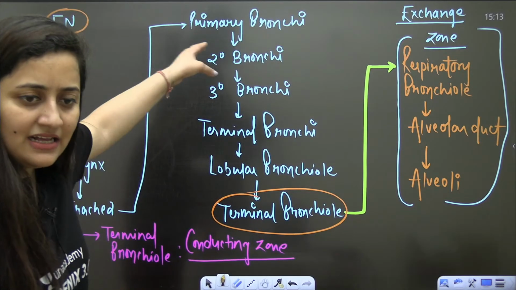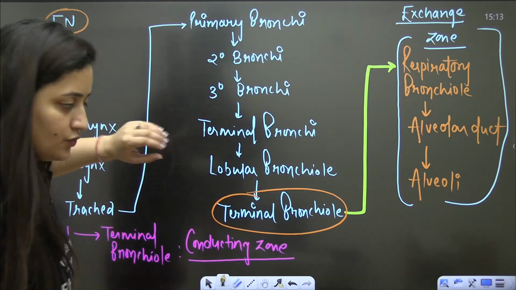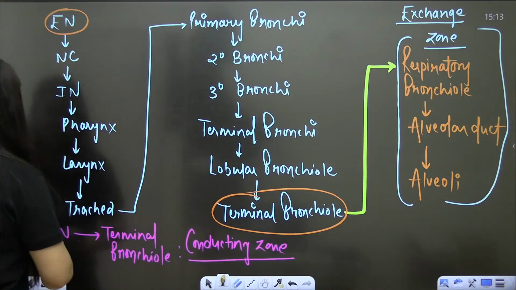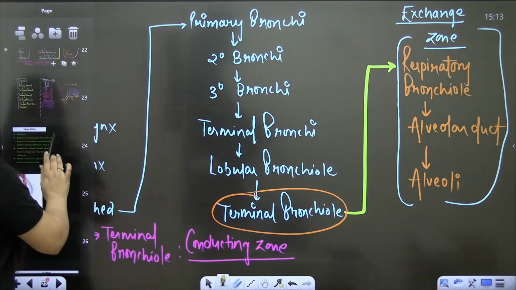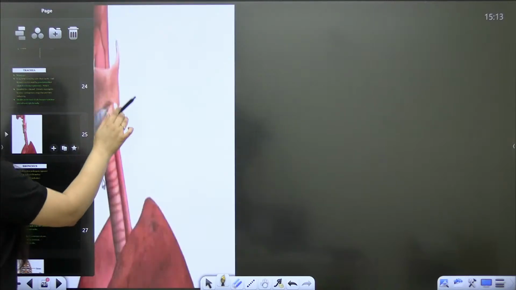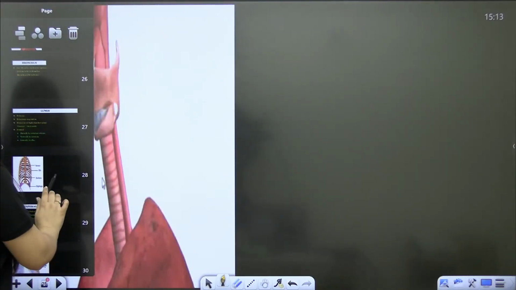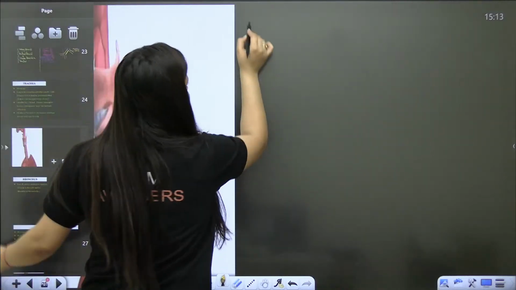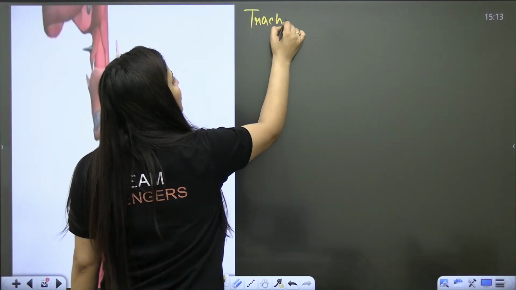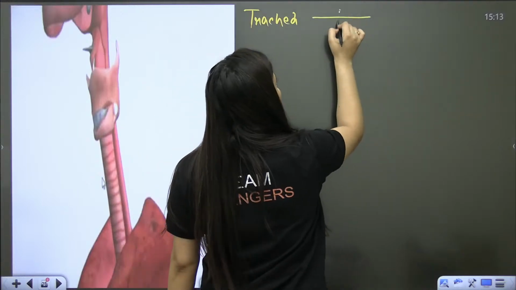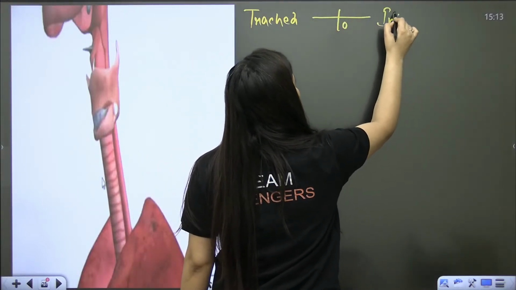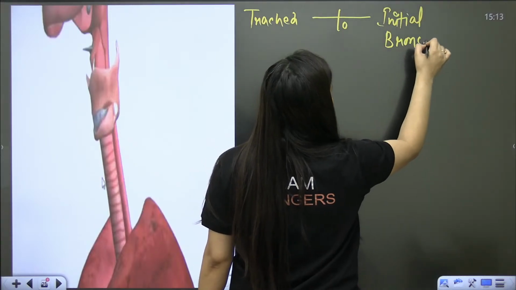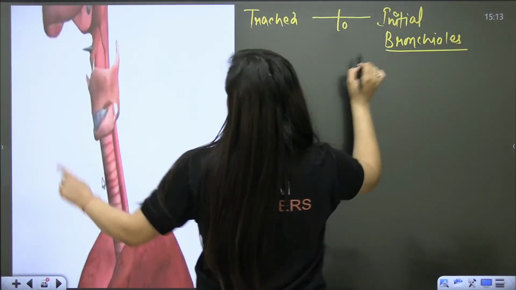Okay? So it is the conducting zone. It will just conduct the air, and I will tell you its function. So guys, one more thing. From the trachea to the initial bronchioles, you can include it in your short notes. They all are tube-like structures.